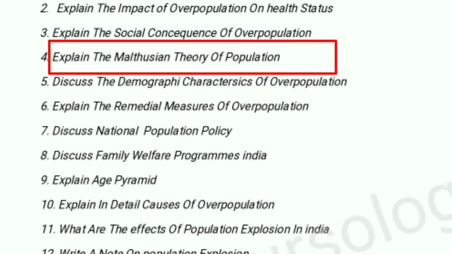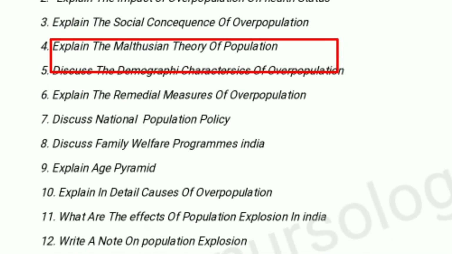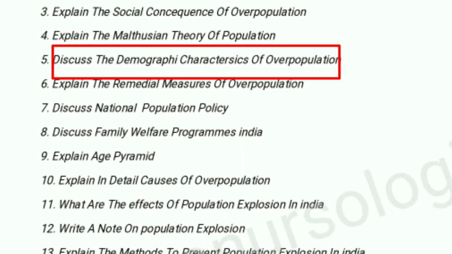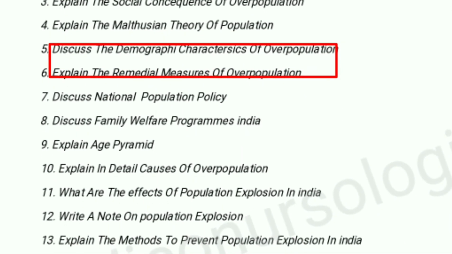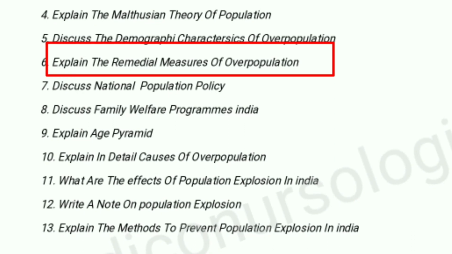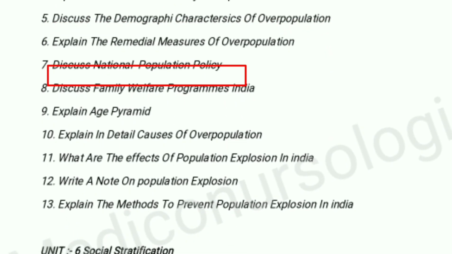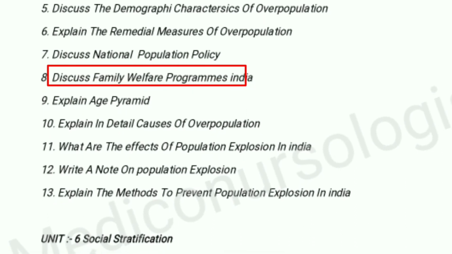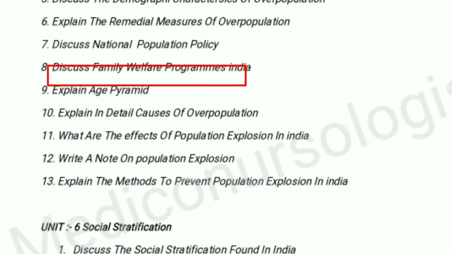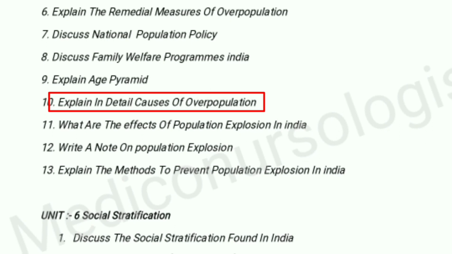Fourth question, explain Malthusian theory of population. Write a note on Malthusian theory of population. Describe the demographic characteristics of overpopulation. Explain the remedial measures of overpopulation. Describe national population policy. Discuss family welfare program in India. Explain age pyramid. Explain in detail the causes of overpopulation in India.